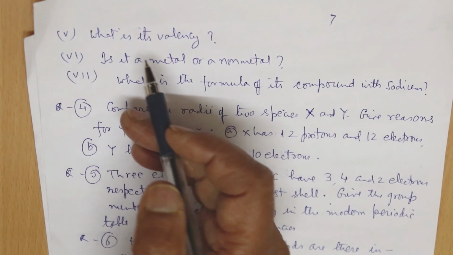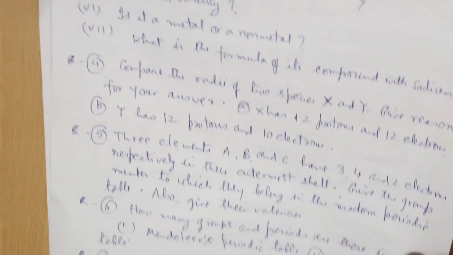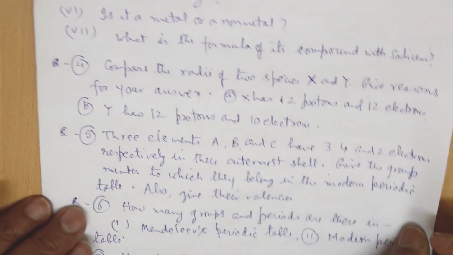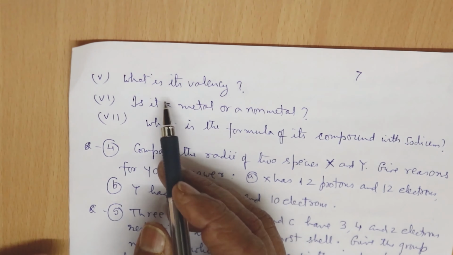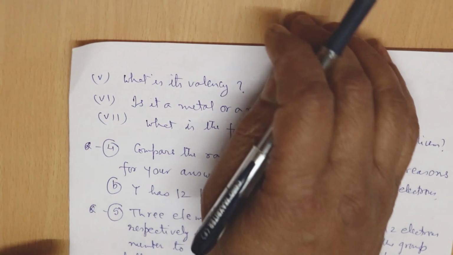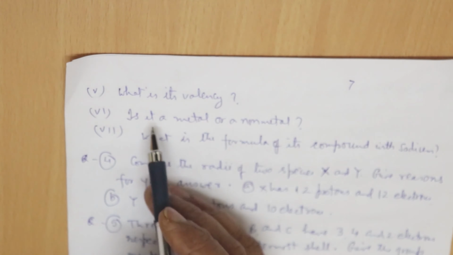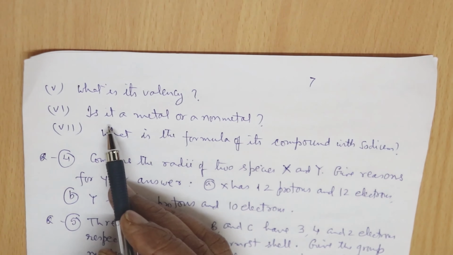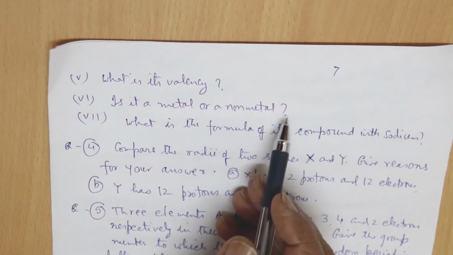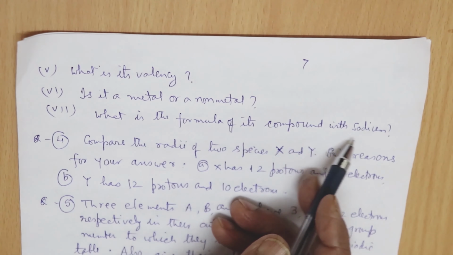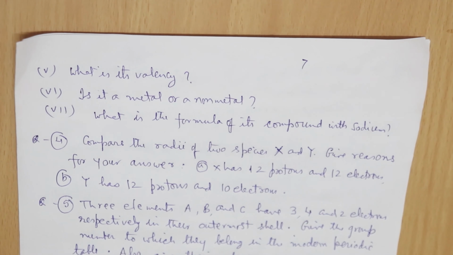Then question number 5 of the same question. What is its valency? We have to write the valency of X. And then is it a metal or a non-metal? And what is the formula of its compound with sodium?